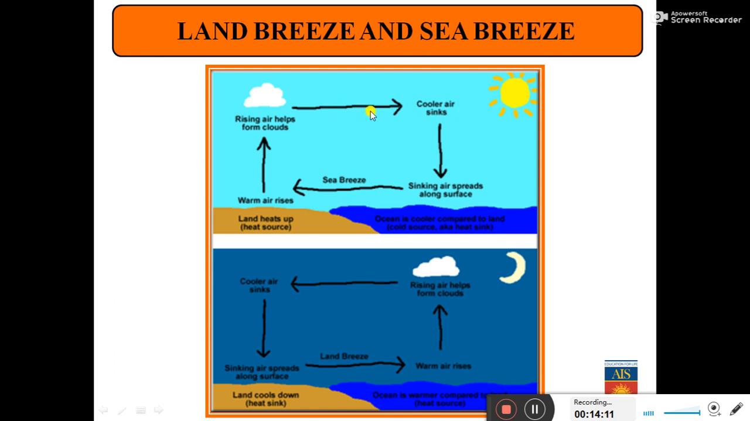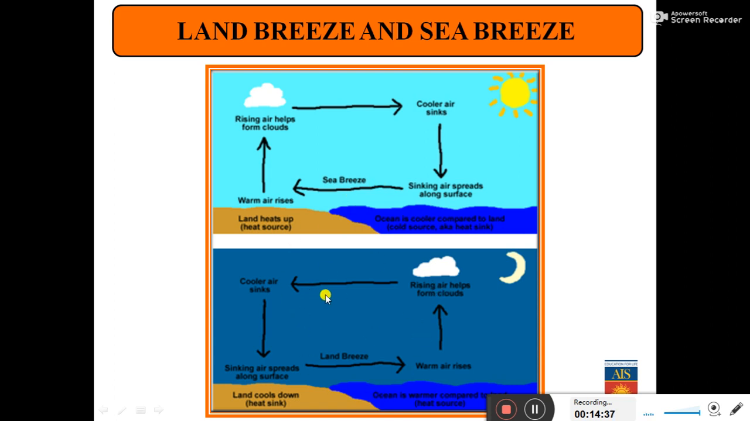Now the cooler air which is at the top of the water body sinks, and the sinking air spreads along the surface. So warmer air above the land rises up, cooler air above the sea sinks, and this cooler air moves towards the land. This cooler air moving from the sea to the land is called the sea breeze, and it takes place during the day.